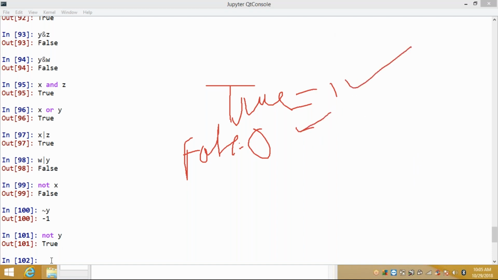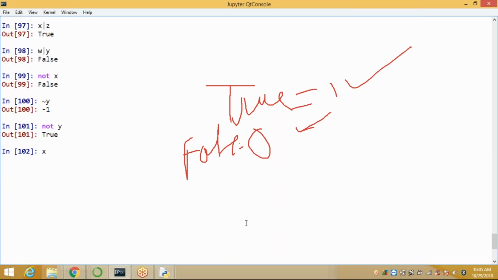Suppose, see here, next value X is equal to 1, 0, 1, 0. Y is equal to 0, 0, 1, 1.